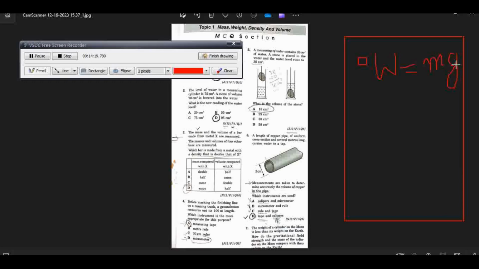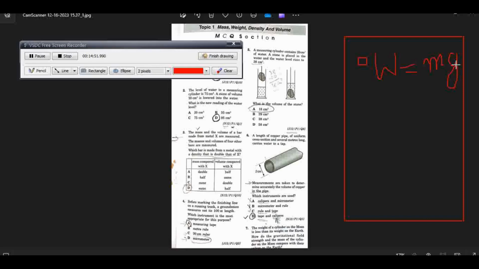They are proportional. Now, mass will stay the same throughout the universe, whether we are at the moon or earth. But since the weight of the cylinder on the moon is less than that on earth, it means g is less on the moon.